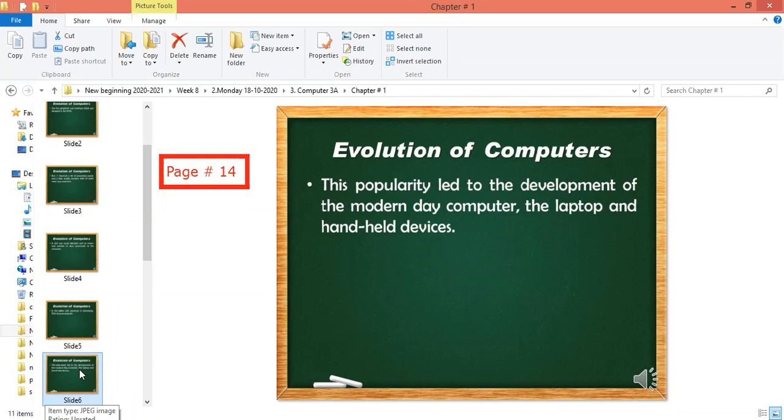A computer is a device, but you cannot pick the computer up in the hands and use it. It's not possible. So the popularity of GUI led towards the development of the modern day computer interface, the laptop interface, and handheld devices like mobiles and tablets. All these devices are using it. Modern day computers and laptops do not come under the category of handheld. Mobiles and tablets are the handheld devices.